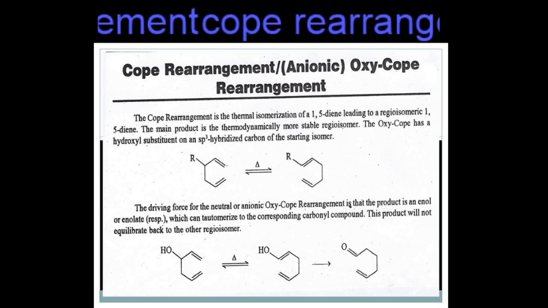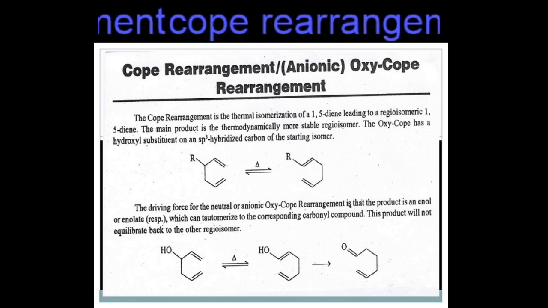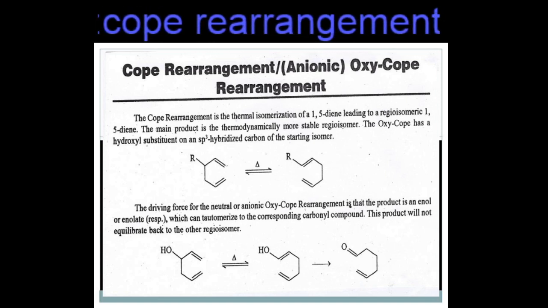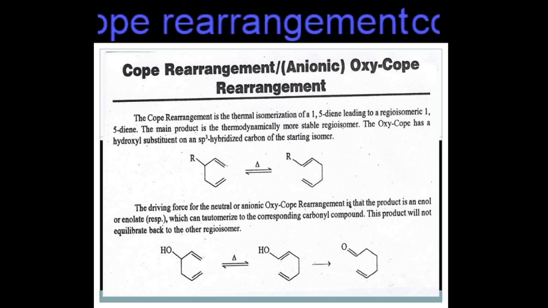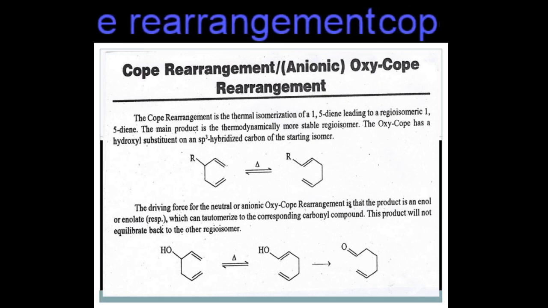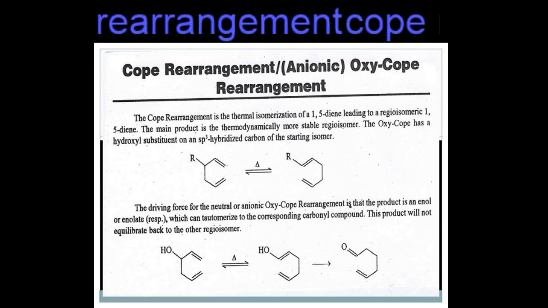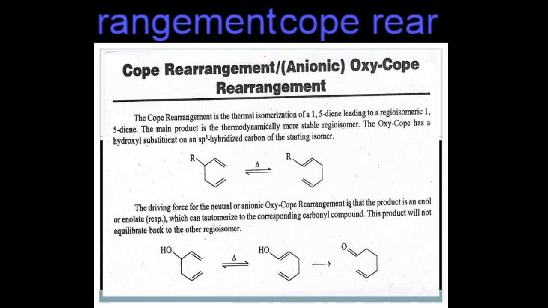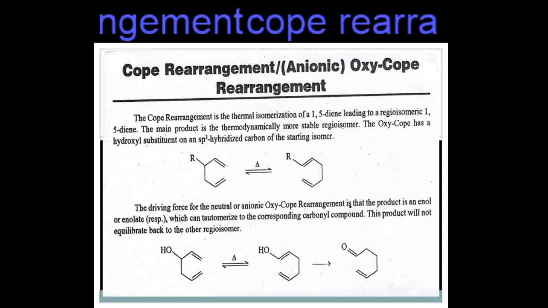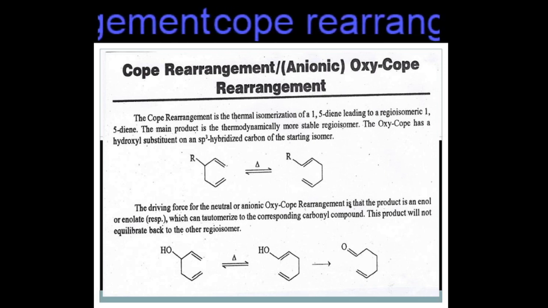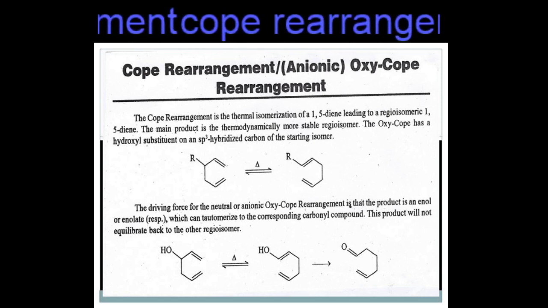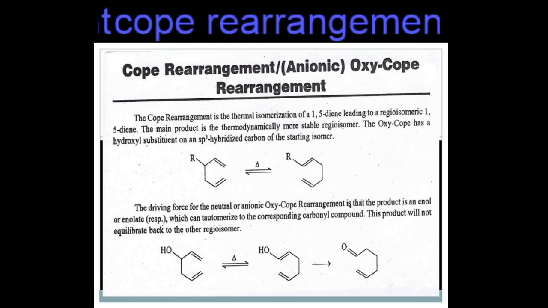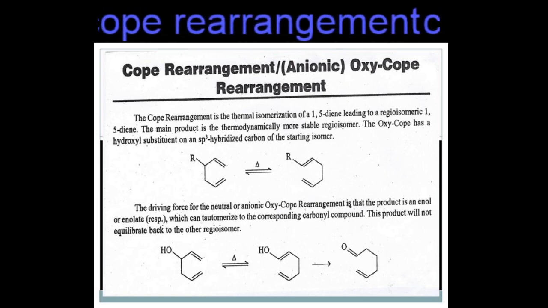In this type of rearrangement, one type is called the Cope rearrangement reaction. In this Cope rearrangement reaction, the alkyl group's attaching position is changed by shifting the pi bonding electrons present in a diene molecule.